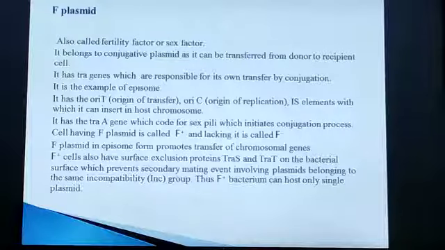So once an F plus cell mates with an F minus cell, another mating will not take place, so that both cells have a single plasmid. It is mainly because of these exclusion proteins, TraS and TraT. Thus, this F plus bacterium can host only a single plasmid.